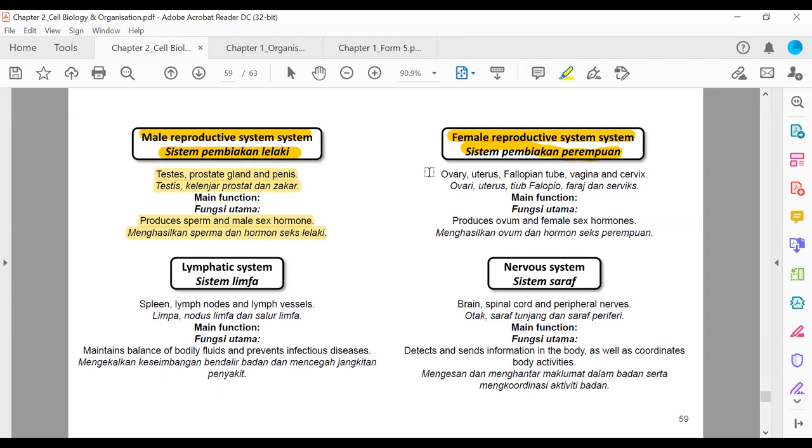Female reproductive system, we have ovary, uterus, fallopian tube, vagina and cervix.